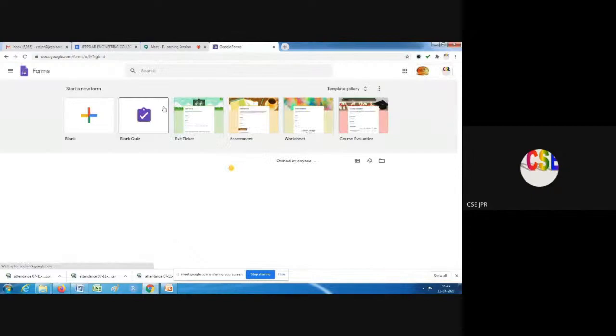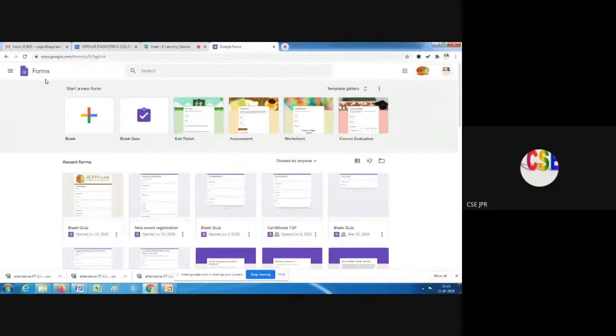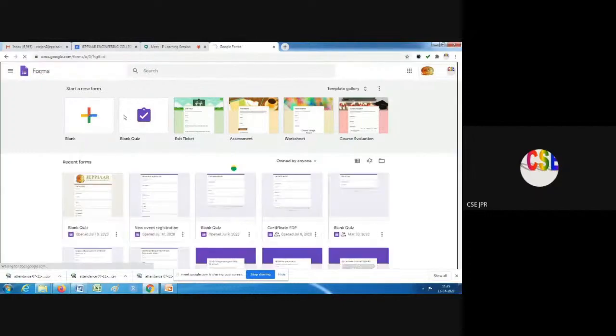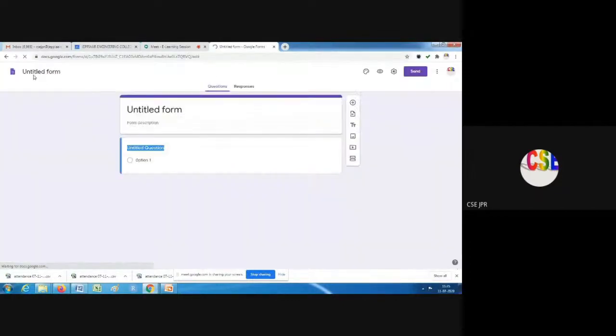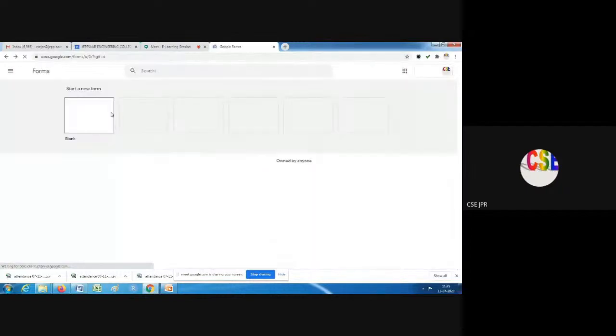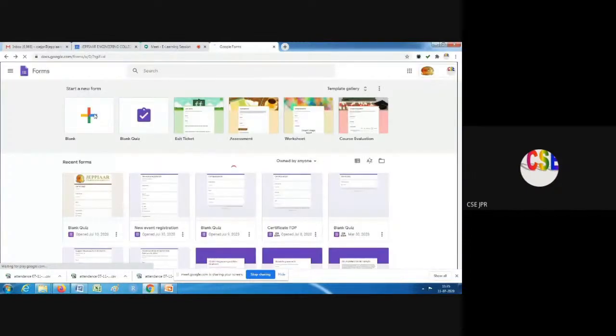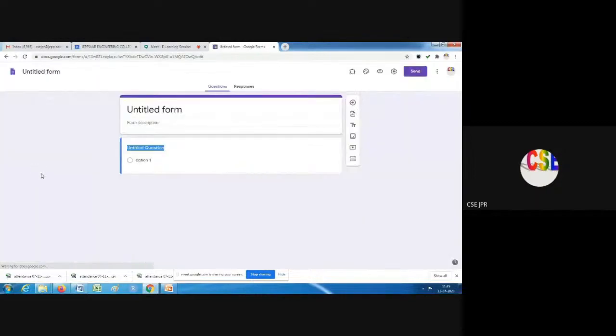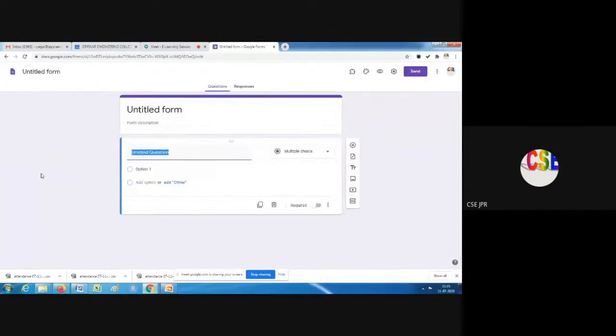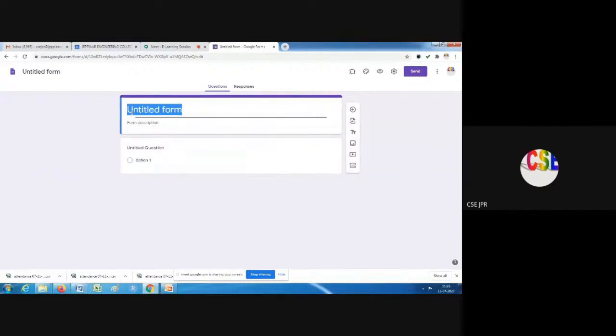So we have opened the form. Now it is asking whether you want to open a blank form or a template. I am opening a blank form, so it will open like this. First we have to decide what information we want to collect from the user. Before that, maybe we can give a title to this.